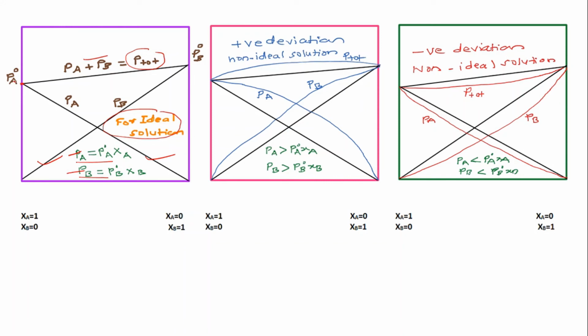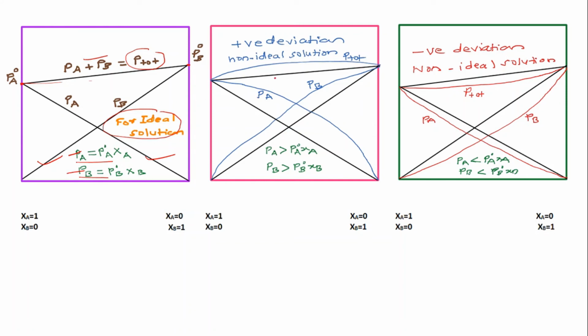This is the vapor pressure in pure state, and this is also vapor pressure in pure state. If we join these two points, you will get the total vapor pressure of a solution at any point. So such a graph is for the ideal solution, which obeys Raoult's law.